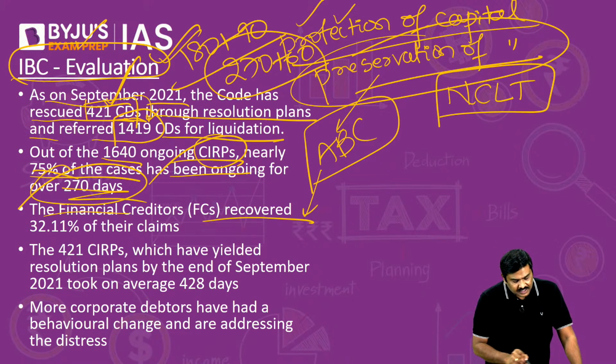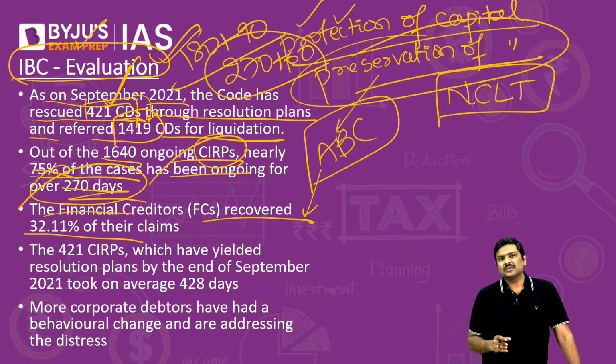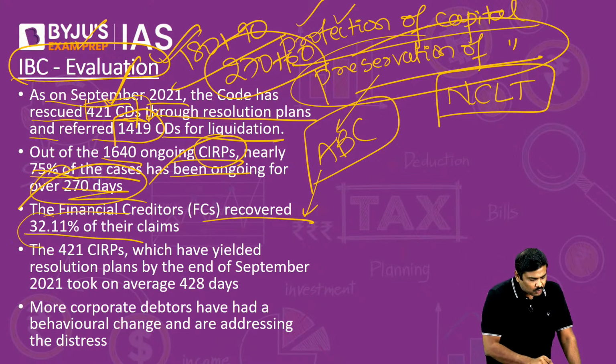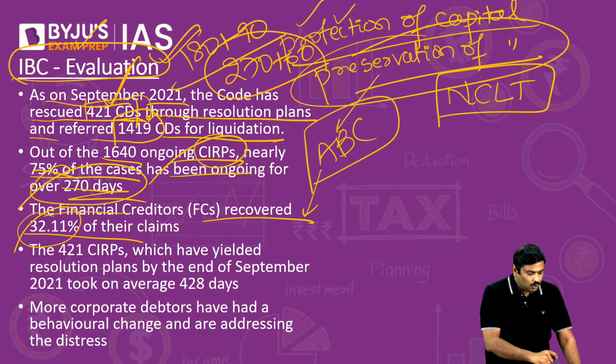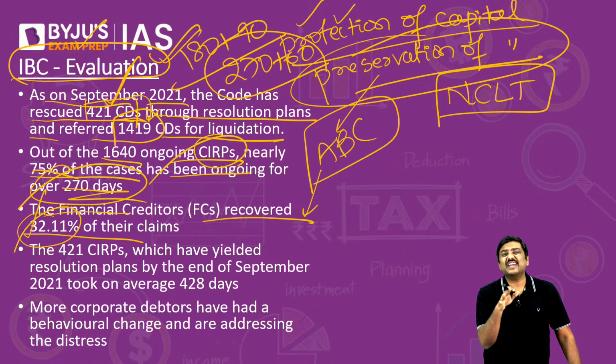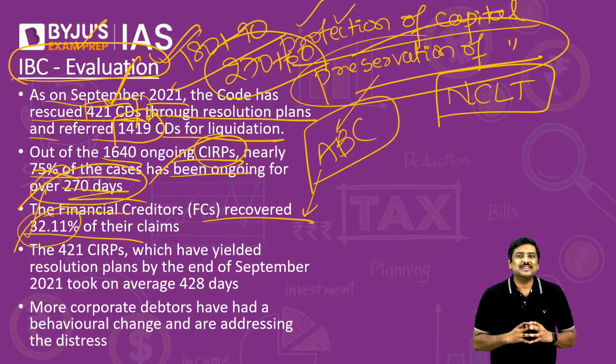The financial creditors have recovered 32%, which essentially means if they were supposed to recollect, let's say, 100 rupees, out of the process they have been able to collect around 30%. But mind you, understand this very carefully. Looking at this particular number, you might feel dejected by the process of IBC. Sir, they are losing so much money.